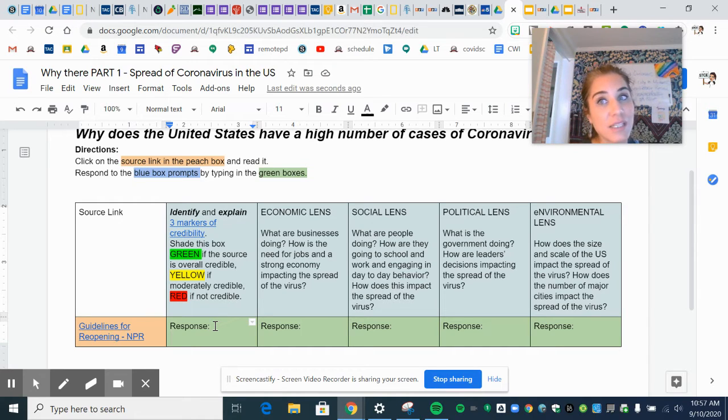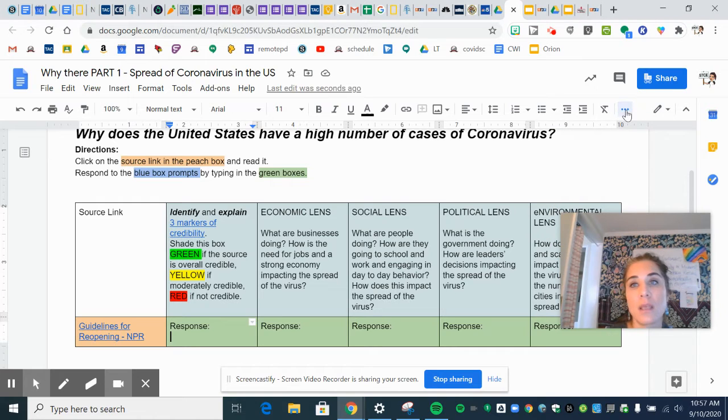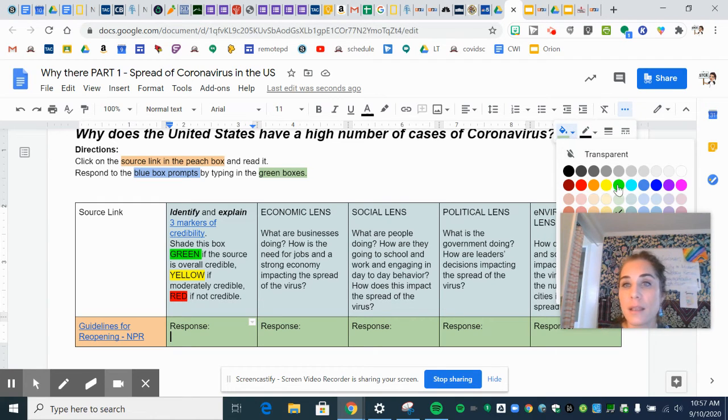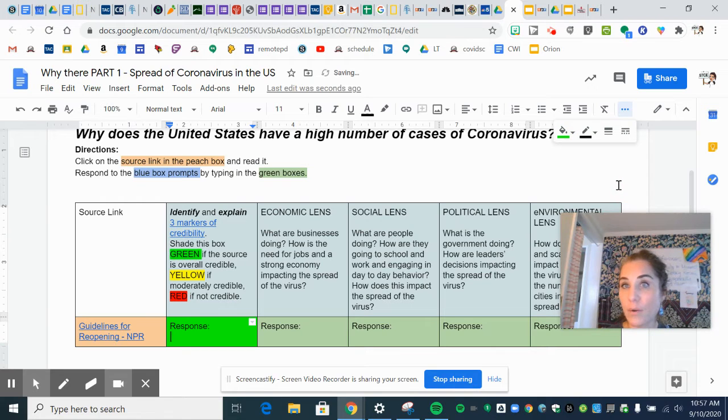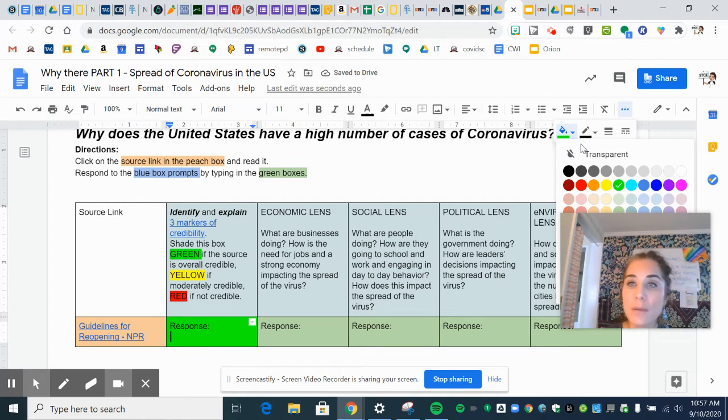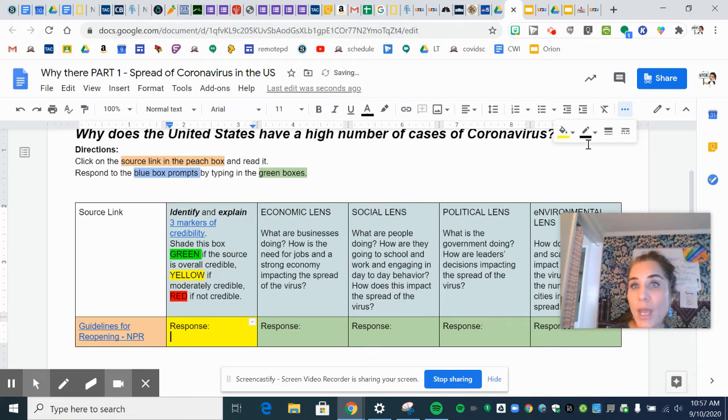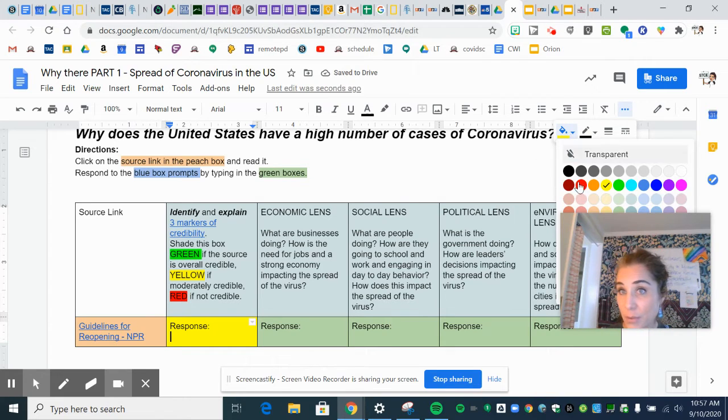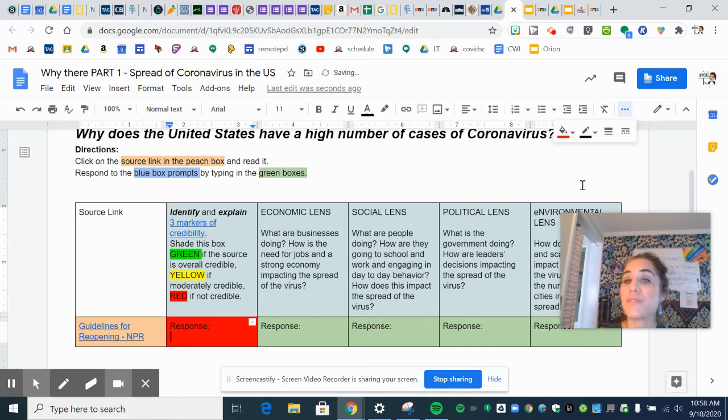Then I'd like you to evaluate the overall credibility of this NPR source. If you think overall, after weighing out these markers of credibility, it's credible, then I'm going to highlight or fill in this box green. If I think it's moderately credible, I'm going to fill it in yellow. And if I think this source is not very credible based on the markers of credibility, I'm going to fill it in red.